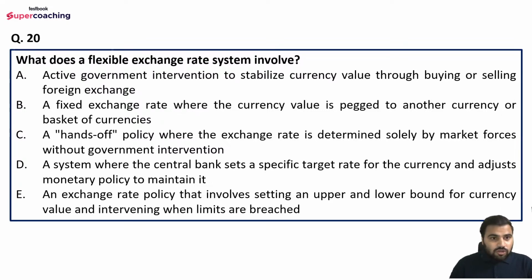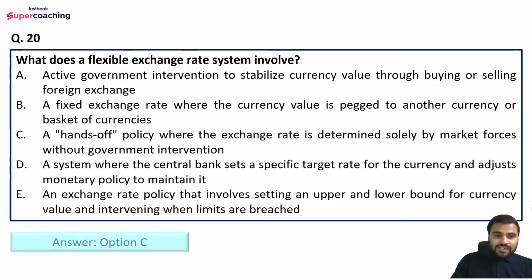So Nachos is saying option number A. Okay. And KS is saying option number C. Okay. So the right answer is option number C here.